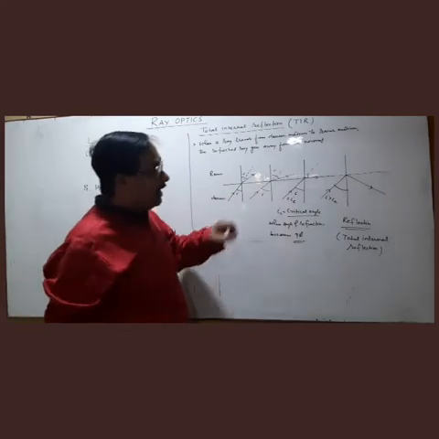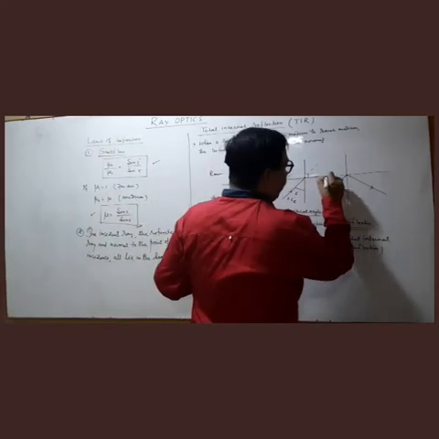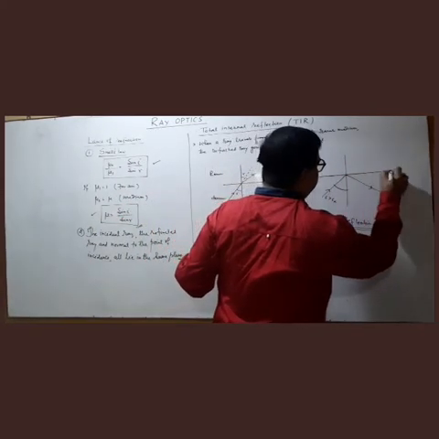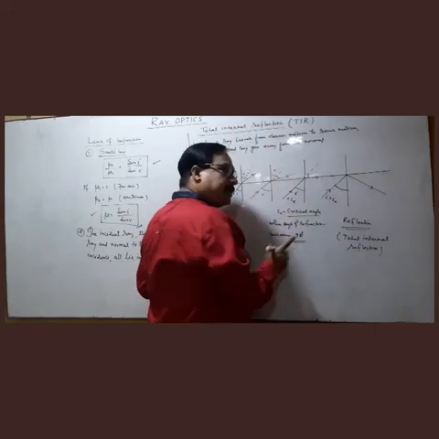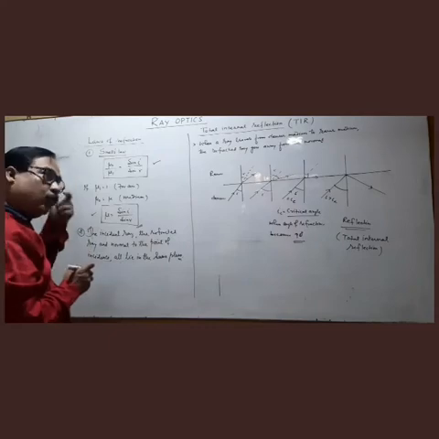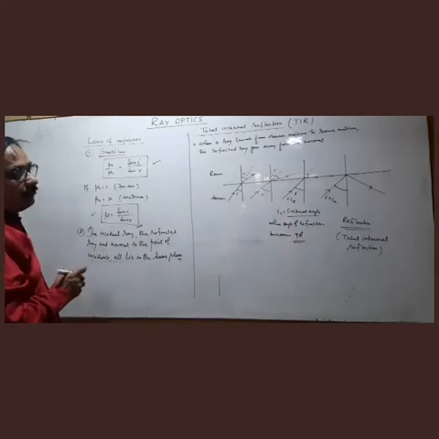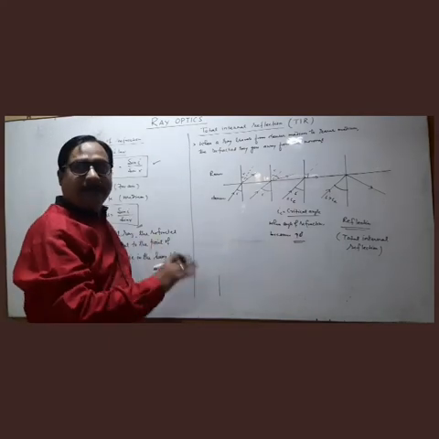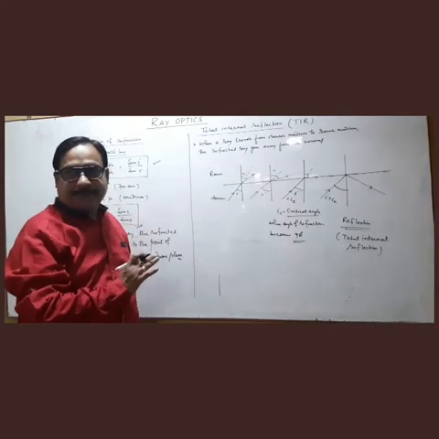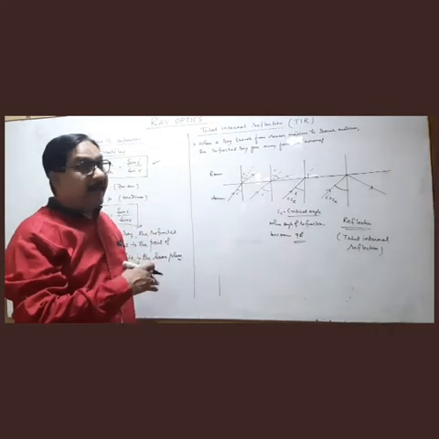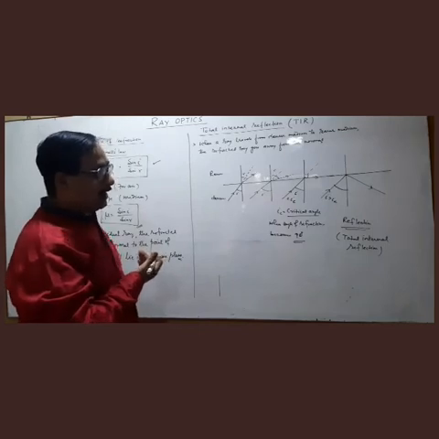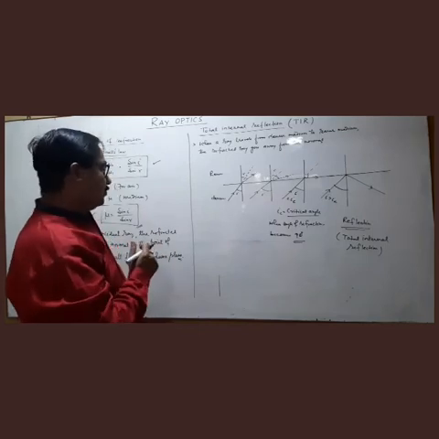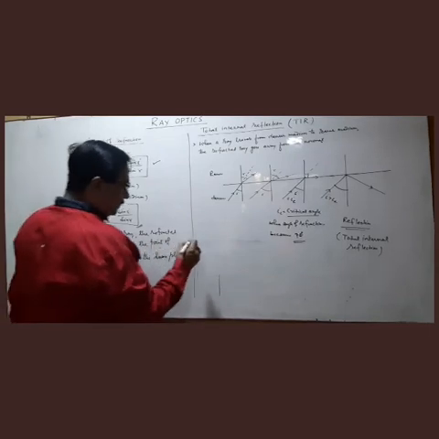So without any mirror, simply because of the change of this medium, denser to rarer, condition is the angle of incidence is more than critical angle, the phenomena of refraction finished and reflection takes place. This is called total internal reflection. So we have to write these 2 points.